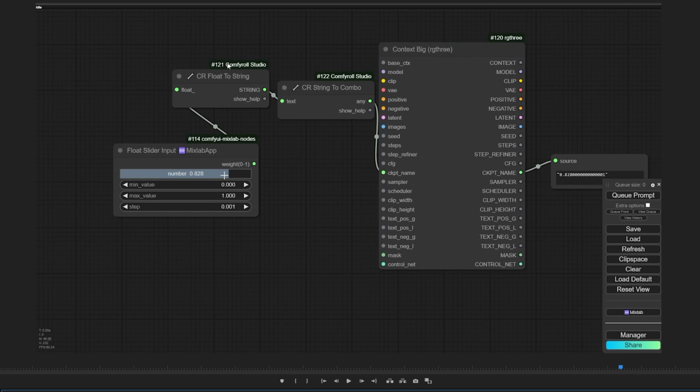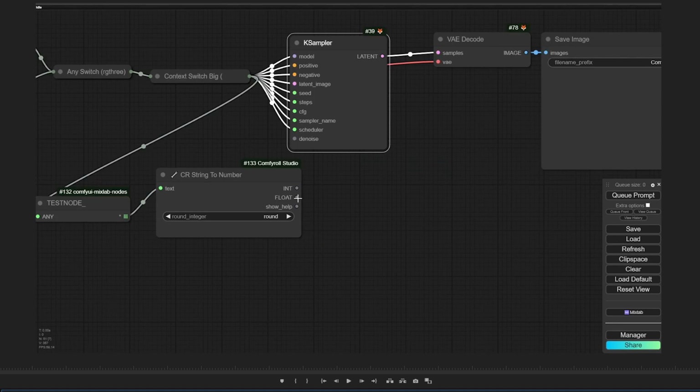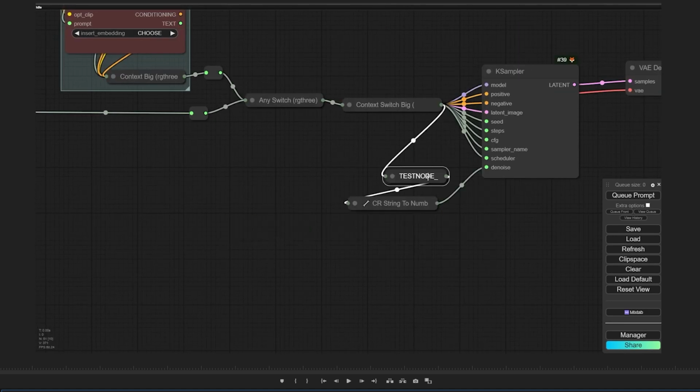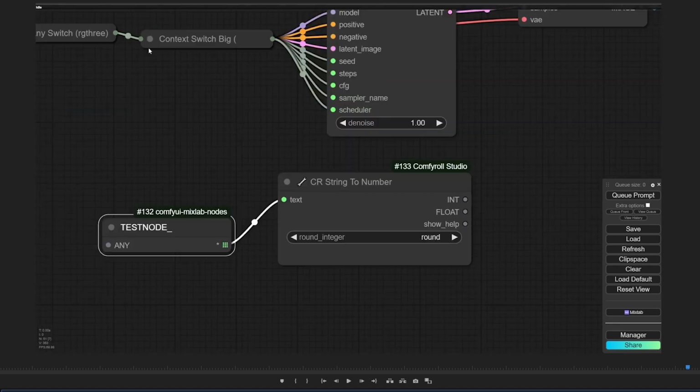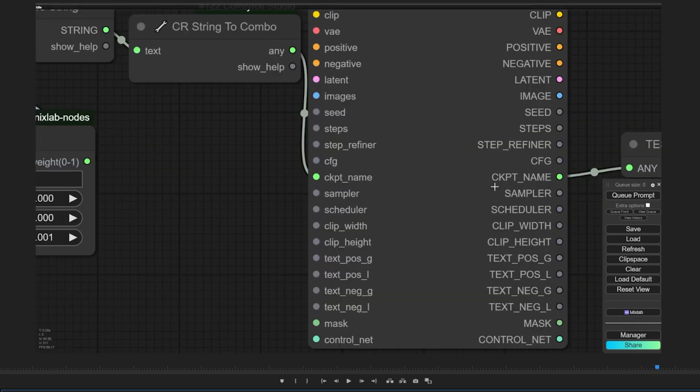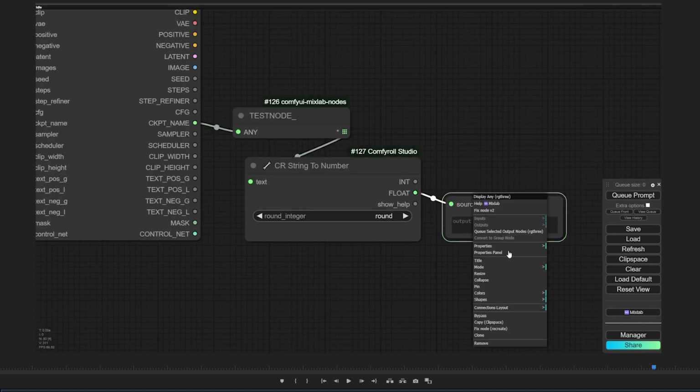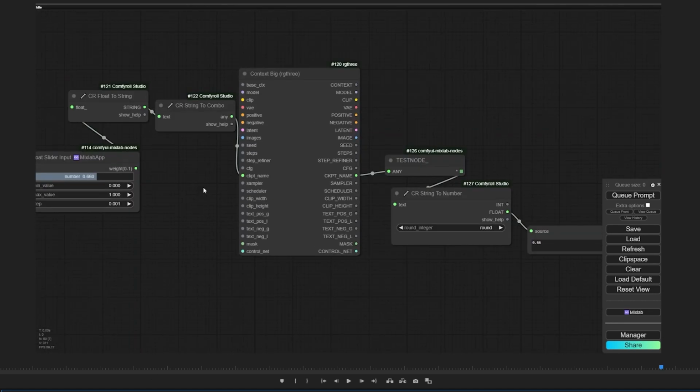ComfyUI Mixlab node and Comfyroll Studio are other extensions that I describe in this video, but actually this is not completely from 0 to 100 about all these nodes. I am only trying to point to some necessary points and nodes.